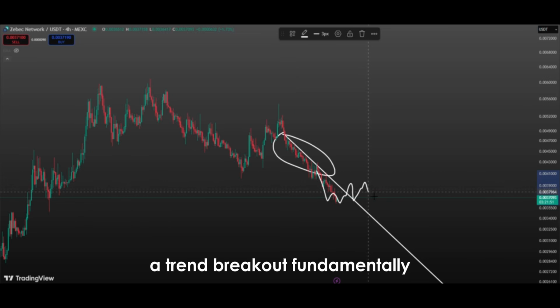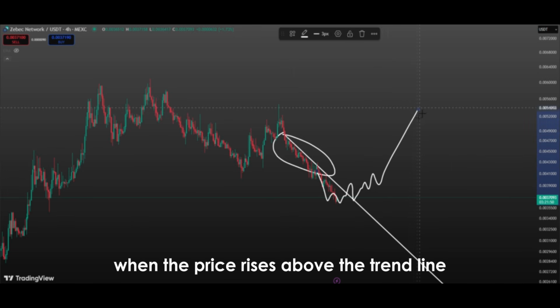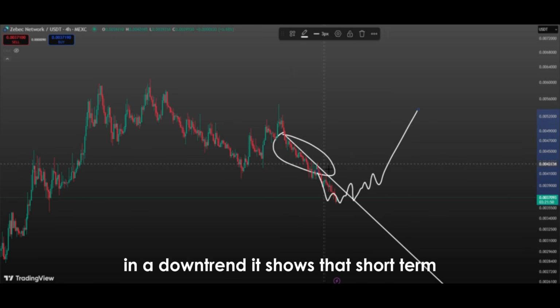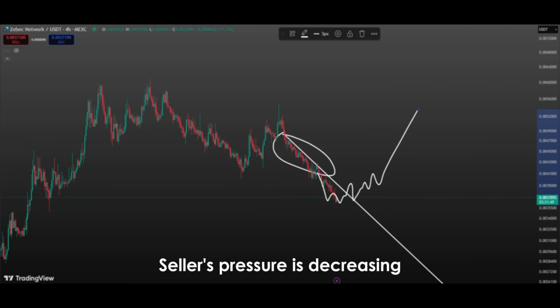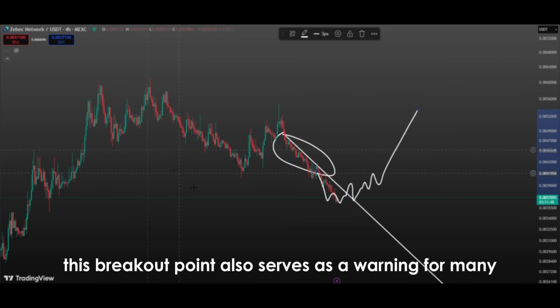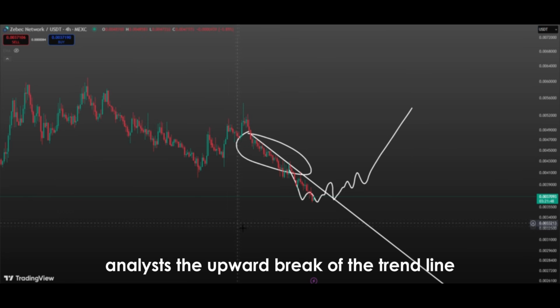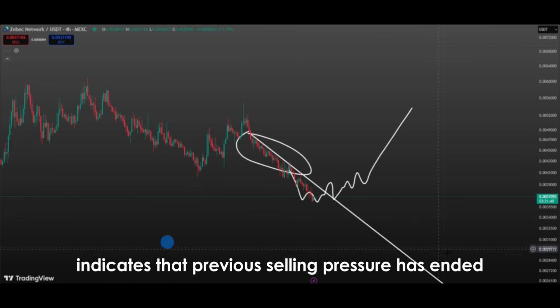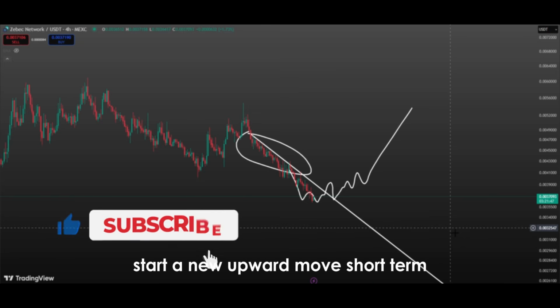A trend breakout fundamentally signals a change in market dynamics. When the price rises above the trend line in a downtrend, it shows that short-term buyers are returning to the market, sellers' pressure is decreasing, and upward movements are regaining strength. This breakout point also serves as a warning for many technical analysts. The upward break of the trend line indicates that previous selling pressure has ended and that the price may potentially start a new upward move.